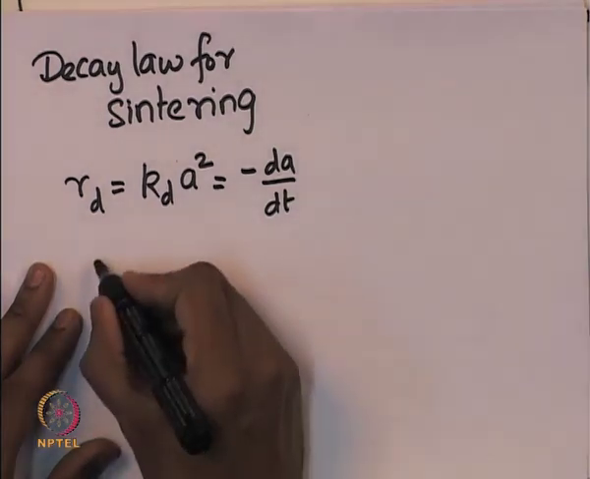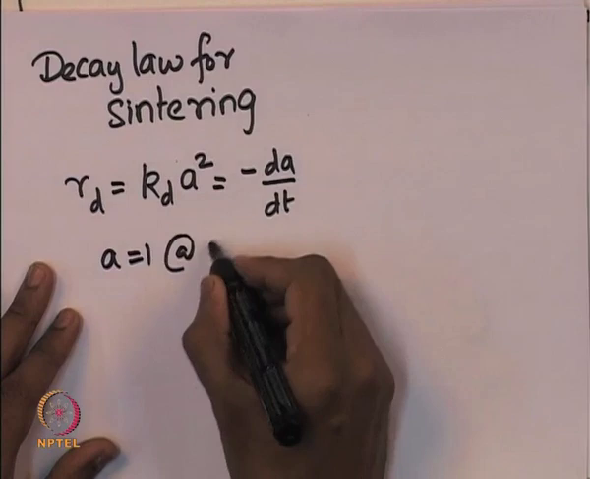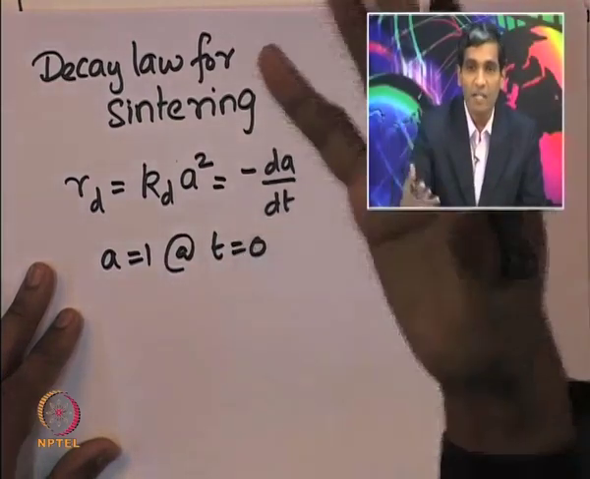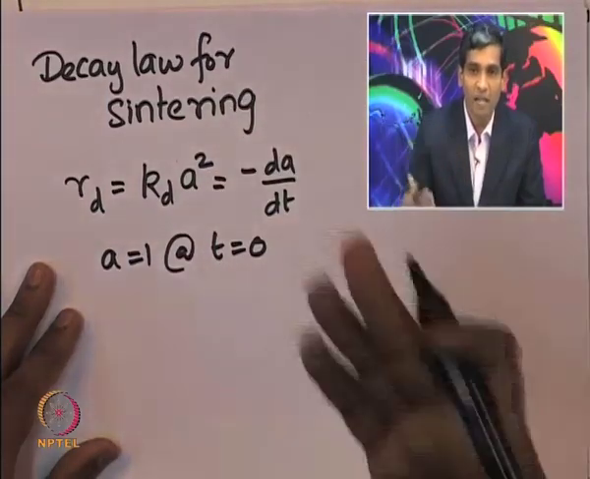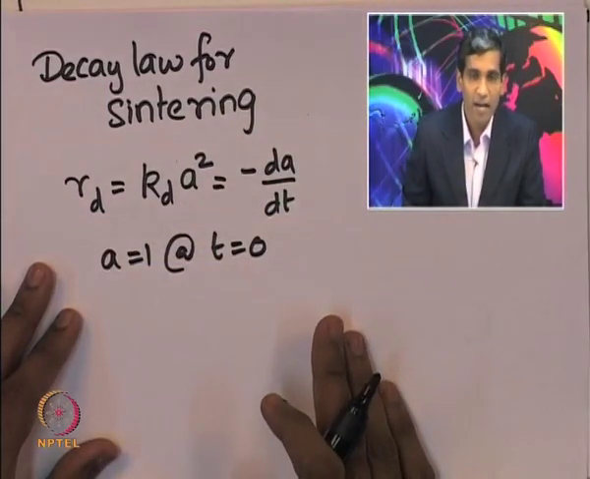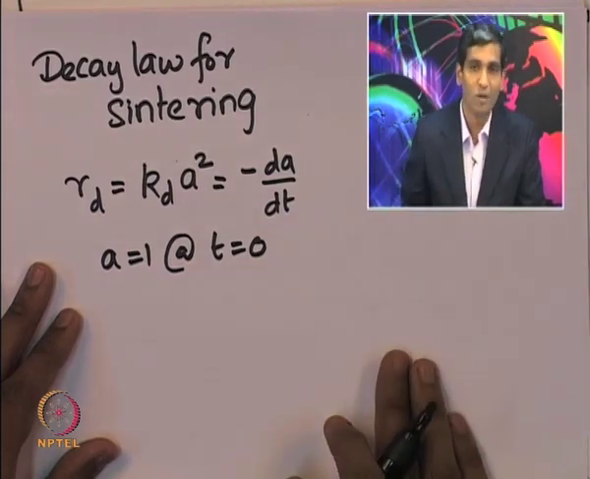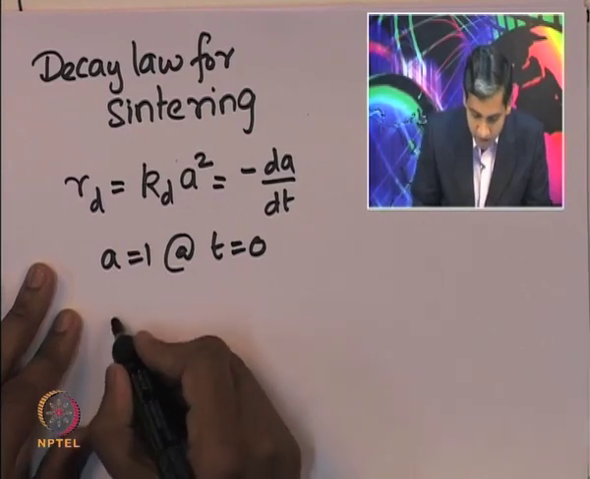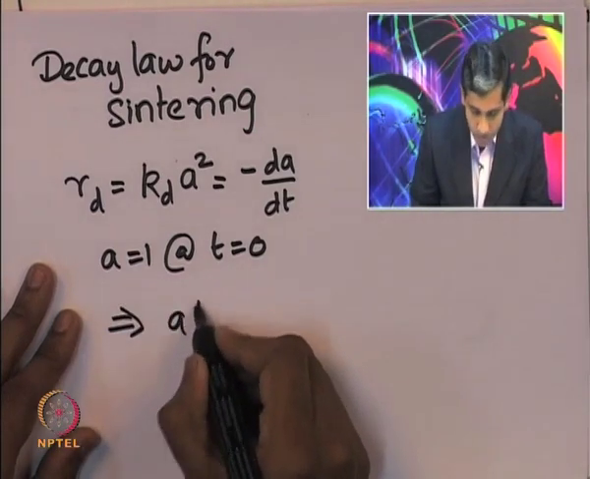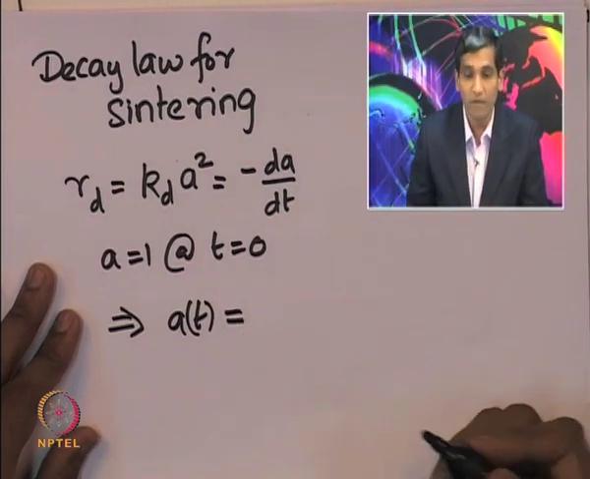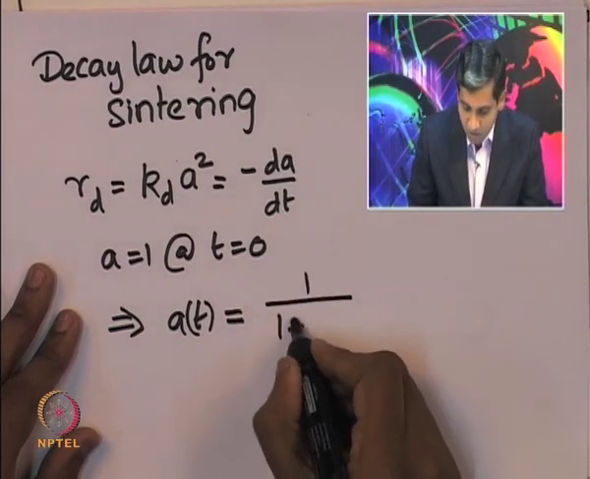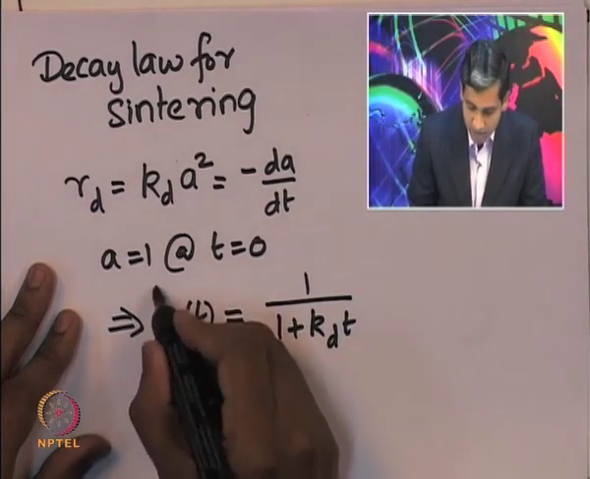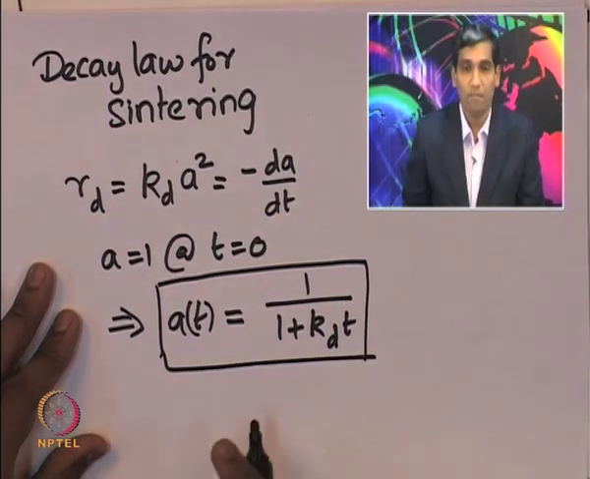Generally, the sintering mode of deactivation is very slow compared to other modes. And suppose we say that the activity is 1 at time t equal to 0, which is not unreasonable, because if the catalyst is fresh, then all the sites are actually available for the catalytic reaction, and by definition the activity has to be equal to 1 at time t equal to 0. And so, integrating this expression, we can find that the activity is given by 1 divided by 1 plus kd into t. So, that is the expression for the activity of the catalyst as a function of time.